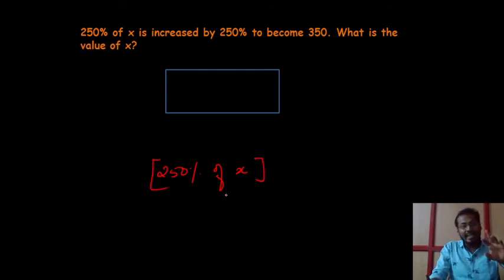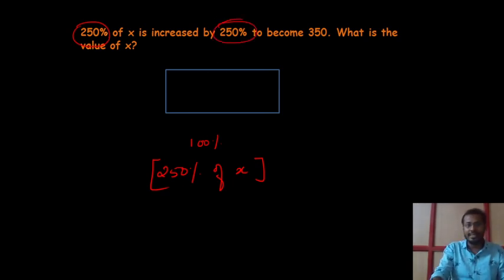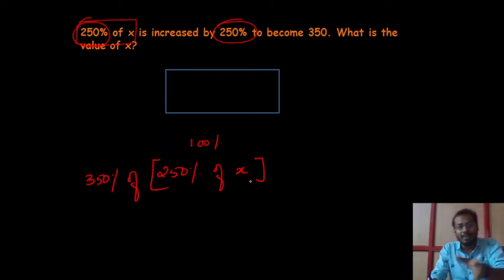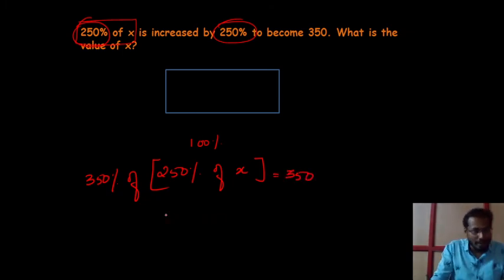If it is increased by 250, let us assume that this is 100 percent. From this 100 percent, we are going to increase by 250 percent. So this is the first statement, and then 250 percent is going to be added. Increase by 250 means plus 250, so that is nothing but 350. So 350 percent of 250 percent of x is equal to 350. I hope now you will get the answer for this.